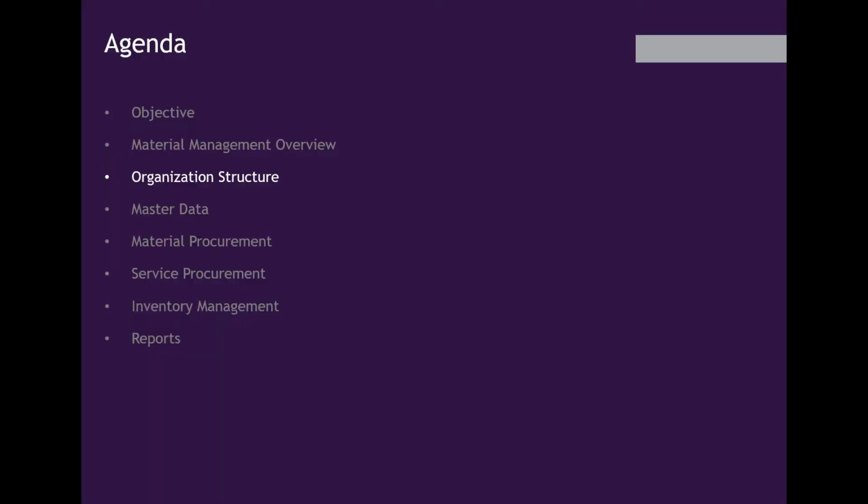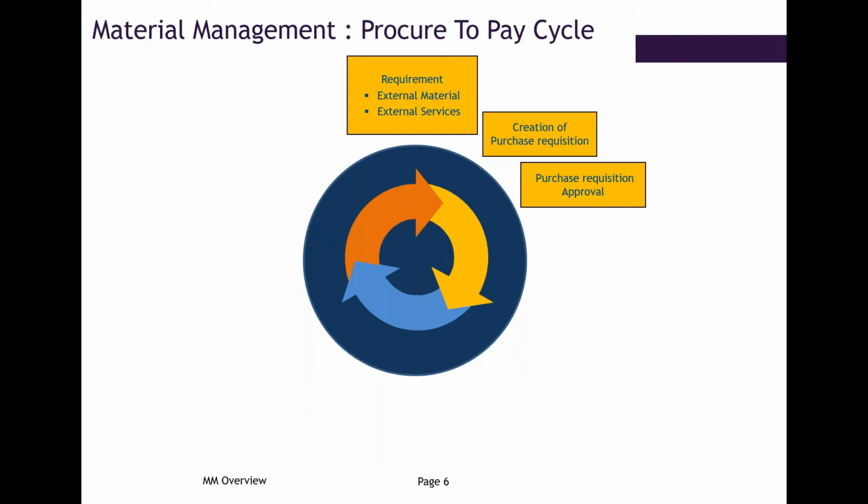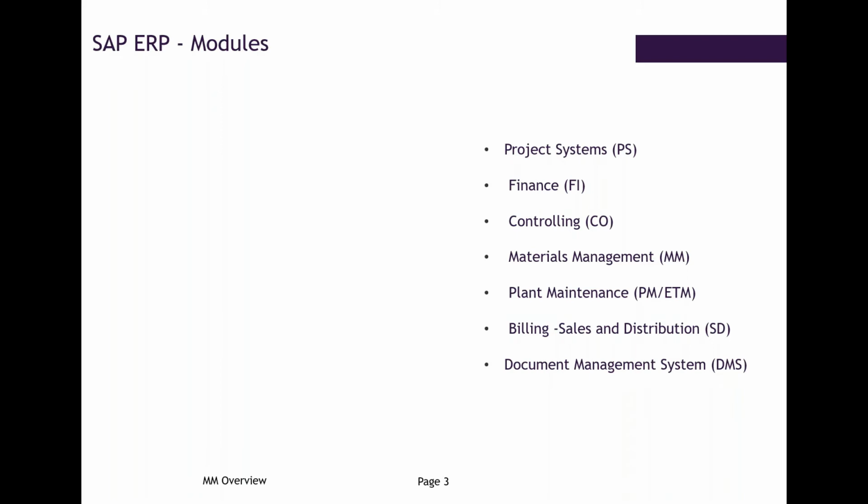So every module, we will call materials management as a module. We have materials management as a module, and we have other modules also. These are other modules which are generally used in SAP for any organization. Project systems for infrastructure, they'll be mostly using project systems.